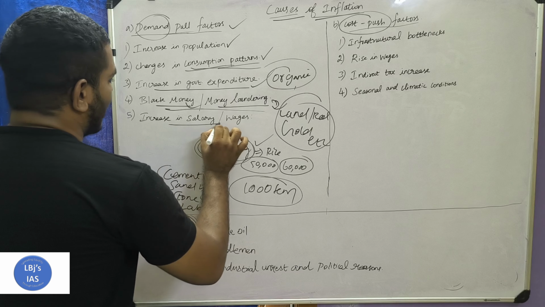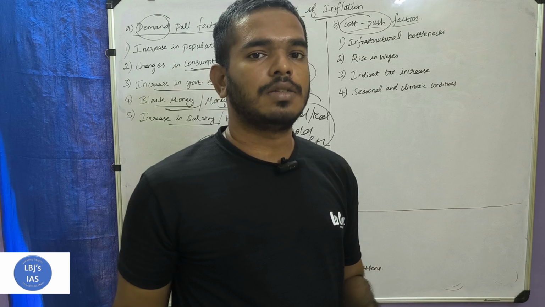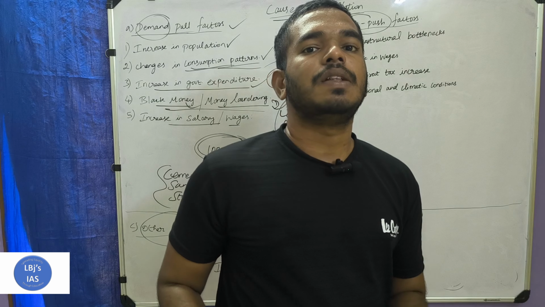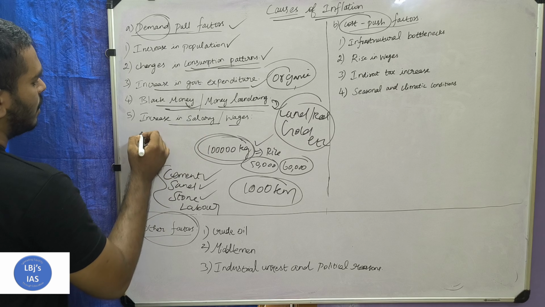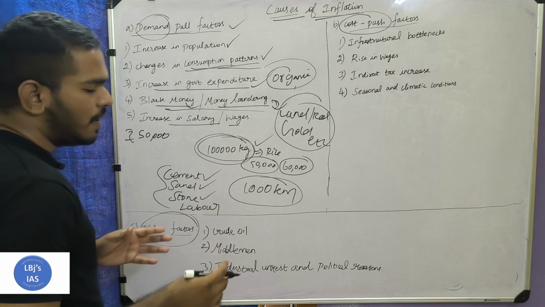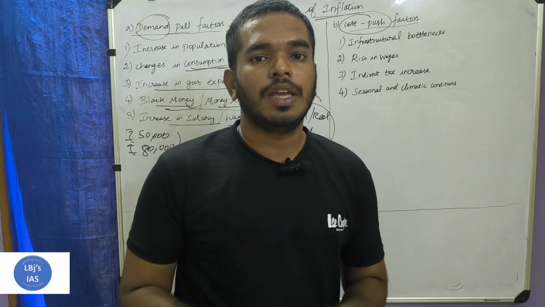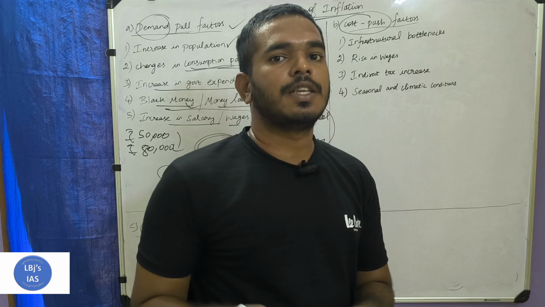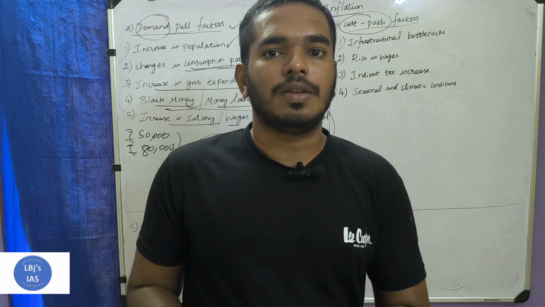Next one is the increase in salary or wages. Whenever there is an increase in the salary of employees or daily wages, what happens is that they will start consuming extra. If a person is earning a salary of some 50,000 rupees per month, and his salary was raised to some 80,000 rupees, then he will buy some extra products. He may even buy some luxury products because his salary was increased. He may buy a luxury cell phone.